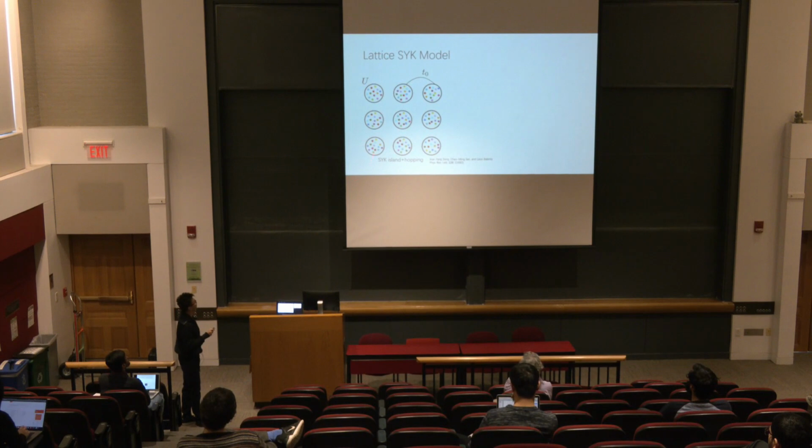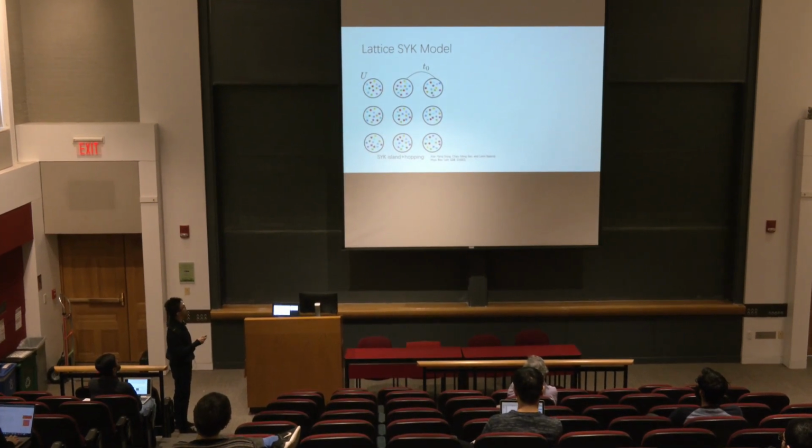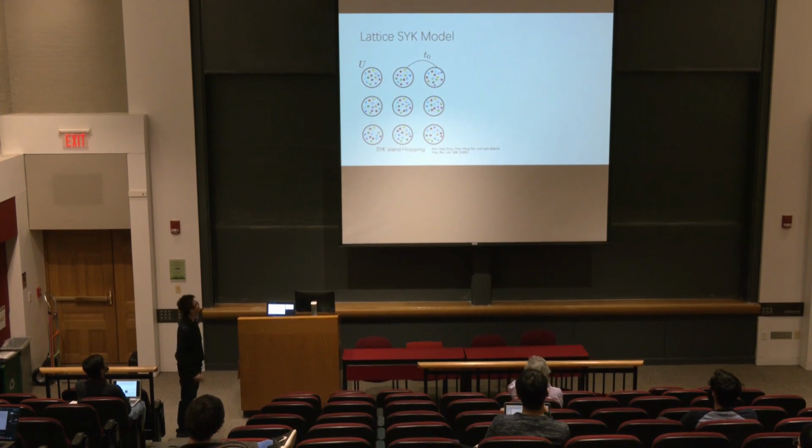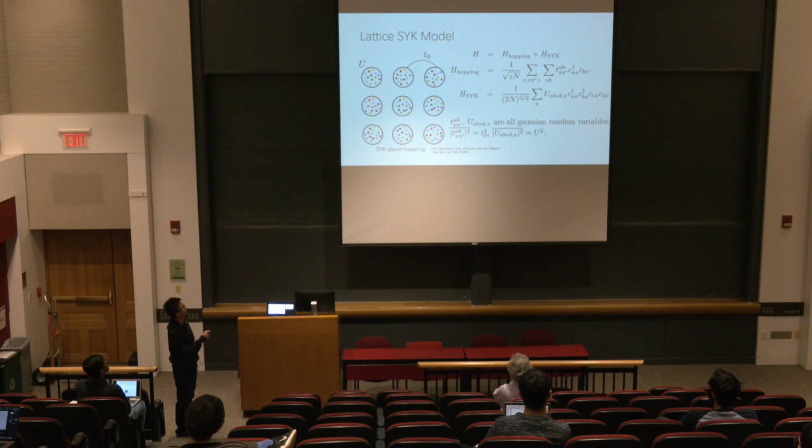So the lattice SYK model that we are considering is the same model that was proposed by Xue-Yang Song, Chao-Ming Jian, and Leon Balents. It's a model of SYK islands plus a hopping term. At each site of the lattice, you have an island of the SYK model where there are many electrons that can interact through this SYK random interaction. And also, between the neighboring lattice sites, there is a random hopping term T_ij, whose mean value is T naught, such that the electrons can move back and forth between different sites.